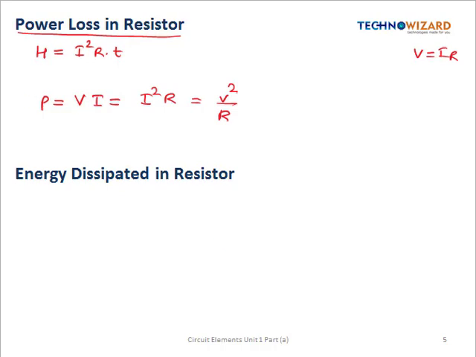Okay, so the energy formula: let us see what is energy. Energy is defined as the capacity to do work, and it is given by the relation that energy is equal to the integration of power, that is P of t dt, over a time period from T1 to T2. The unit of energy is joule, and the unit of power is watt.